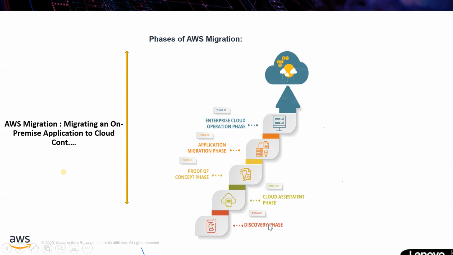You can eliminate the POC, proof of concept. You still have to do the cloud assessment phase and the application migration phase. The monitoring phase is not mandatory, because you don't need to monitor how AWS is working for your application. So you can eliminate these two and keep the remaining three for the reverse option. Did I answer your question?